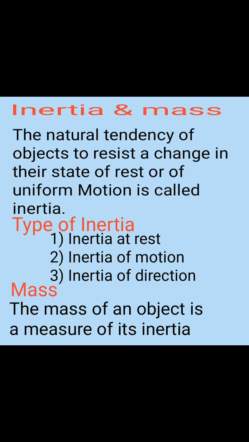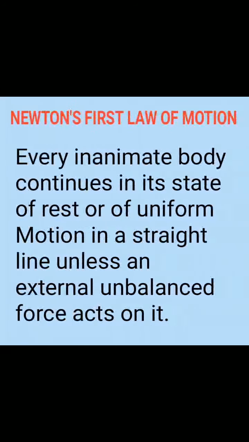Newton's first law of motion. Every inanimate body continues in a state of rest or uniform motion in a straight line unless an external unbalanced force acts on it. Newton's first law of motion is also known as the law of inertia. The state of rest or state of uniform motion is because various external forces cancel out to give zero net resultant force.